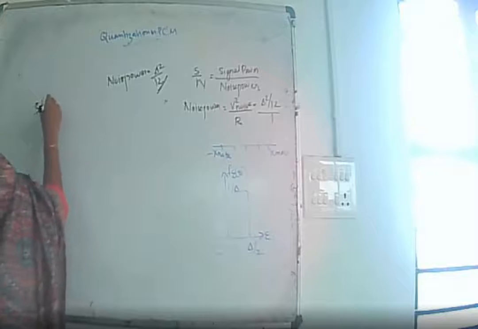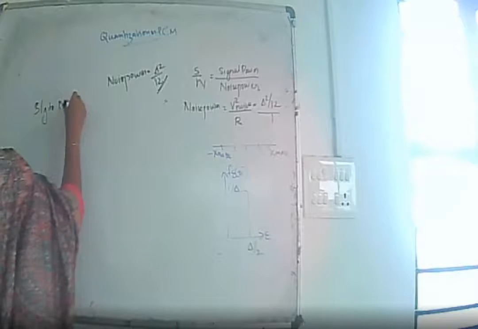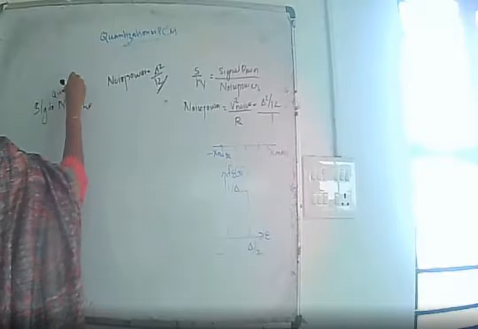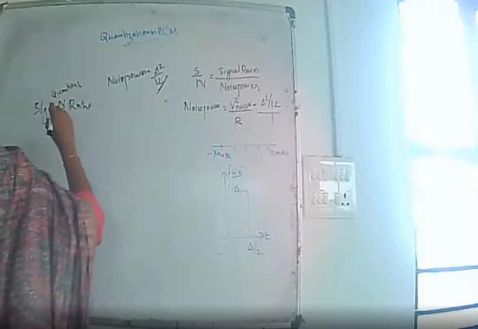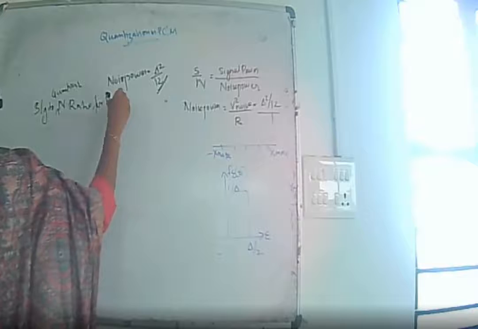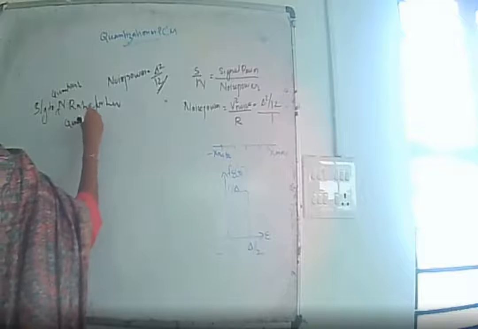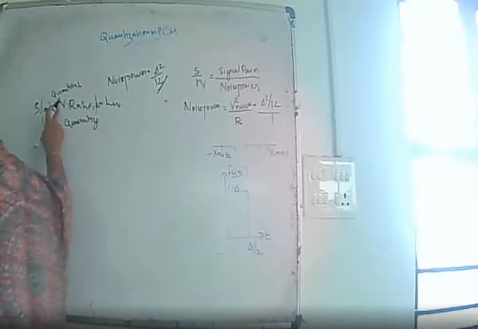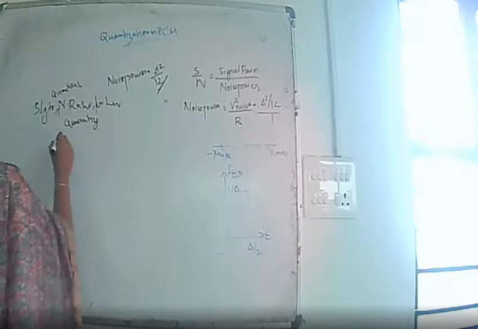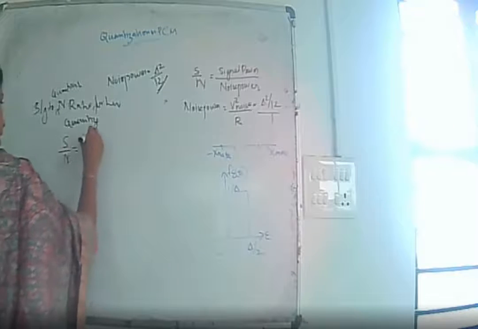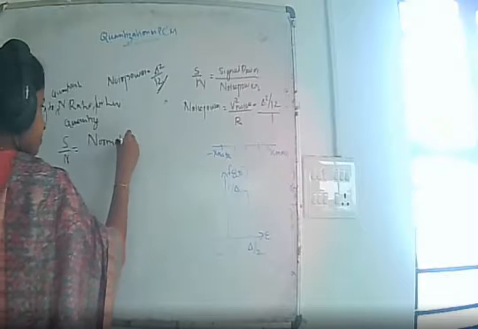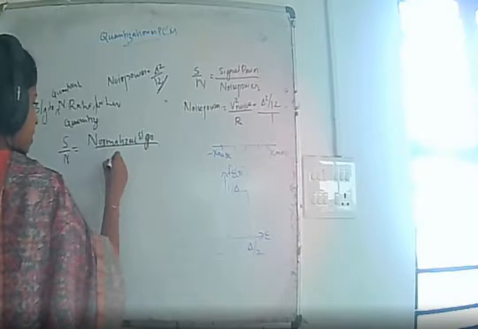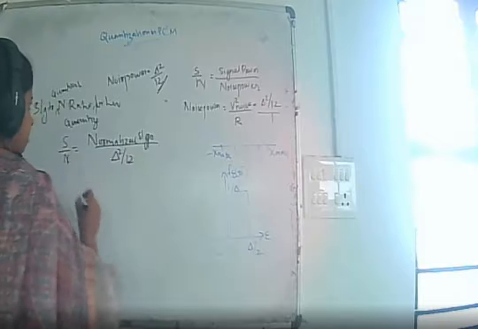So the signal to quantization noise ratio for a linear quantizer is nothing but S by N, which is the normalized signal power by noise power, which we know is delta square by 12.